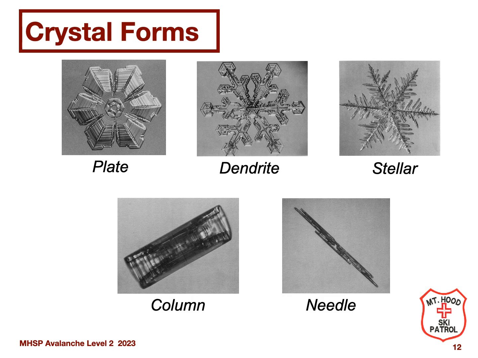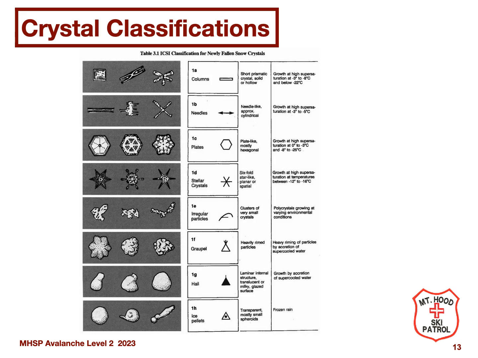Crystals are cataloged based on some common forms. Examples are shown on this slide. As you can see, plates, dendrites, and stellar forms all have growth in the basal plane, while columns and needle forms have preferential growth in the A and C plane perpendicular to the basal plane. It is the difference in growth rates along the different axes that determines the ultimate shape of the ice crystal. These growth rates depend on temperature and vapor pressure. A more complete list of crystal forms can be found in the appendix of the SWAG manual.